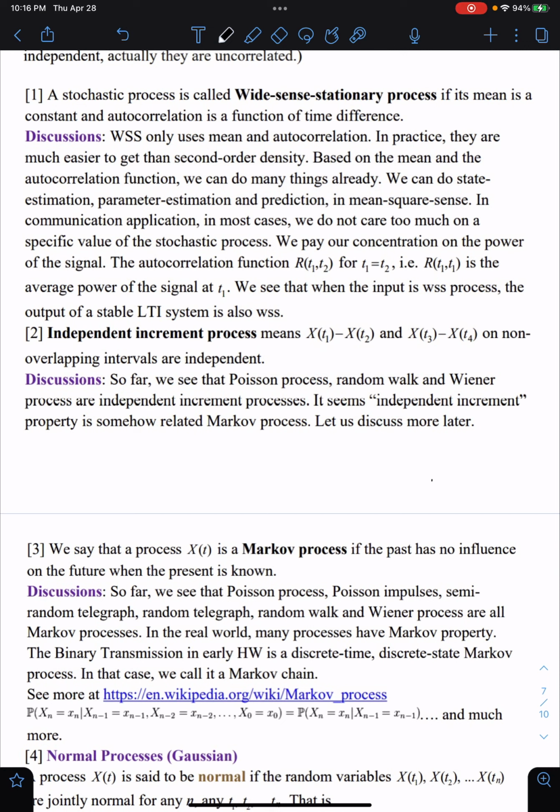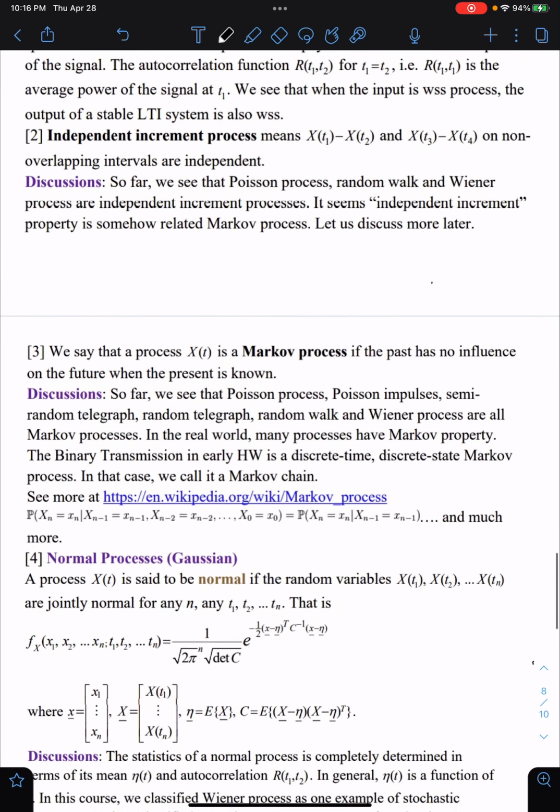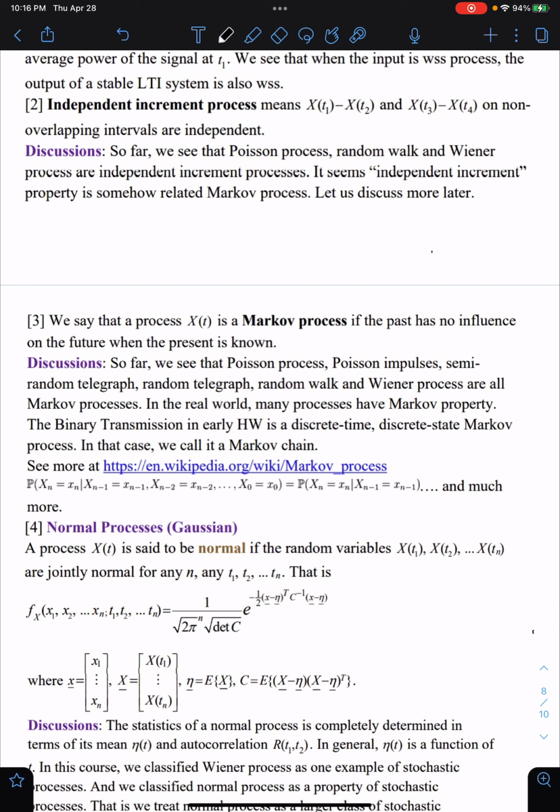Second, we will discuss the independent increment process. It means X1 minus X2 and X3 minus X4 are over non-overlapping intervals. If the intervals t1, t2 and t3, t4 are not overlapping, then the increments are independent. So we can see that the Poisson process, random walk, and Wiener process are independent increment processes. It means the independent increment property is somehow related to the Markov process.